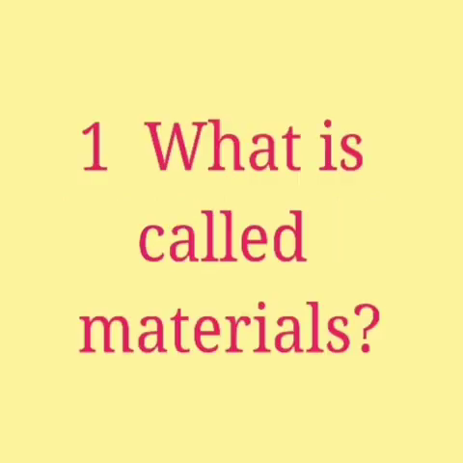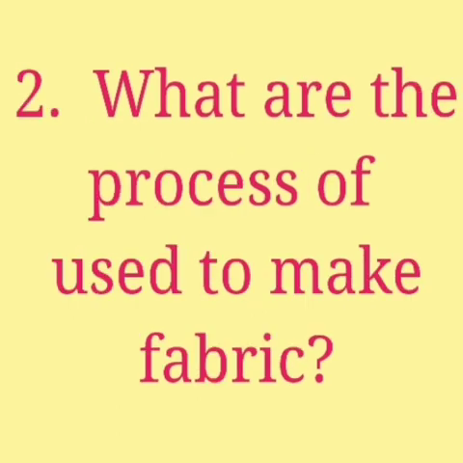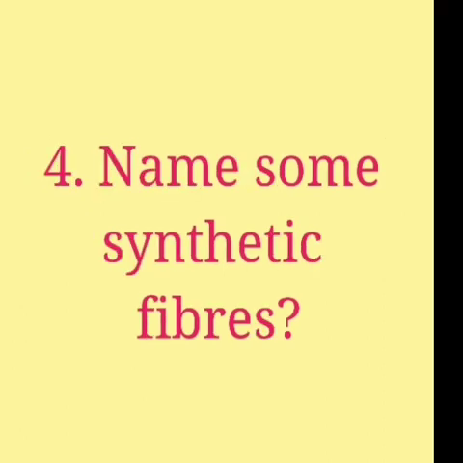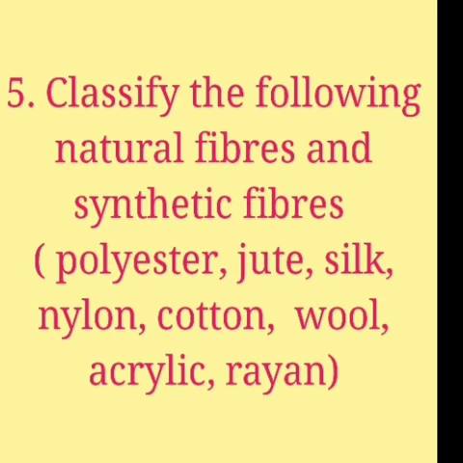Now assignment. First one, what is called materials? Second one, what are the processes used to make fabric? Third one, which one is called the golden fiber? Fourth one, name some synthetic fibers. Fifth one, classify the following into natural fibers and synthetic fibers: polyester, jute, silk, nylon, cotton, wool, acrylic, rayon.